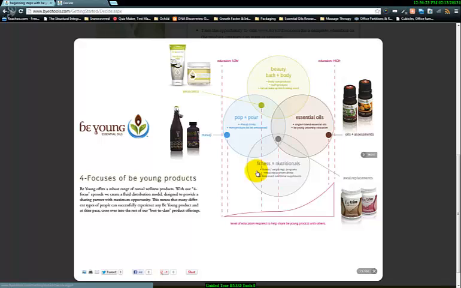What we would recognize is that these might be the great place if you're a brand new sharing partner with Be Young and you're trying to build your business. These might be the best spots to start out, to start building your organization until you have taken on that learning curve and really learned how to talk about and share the other products. And by no means do we want to discourage you from doing that. We've just had a lot of people ask, well, where do I get started?